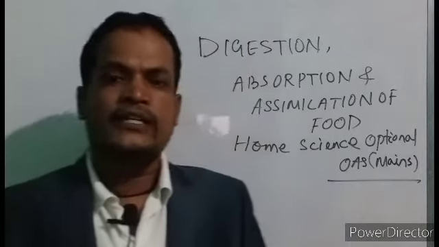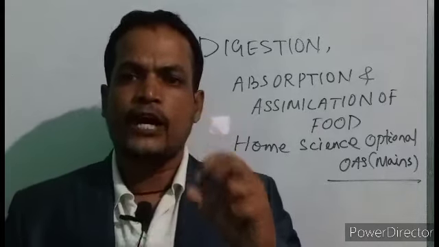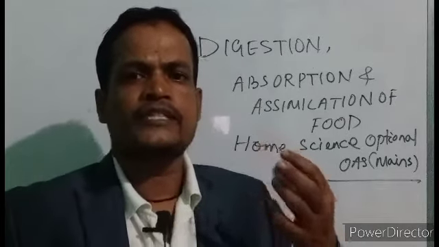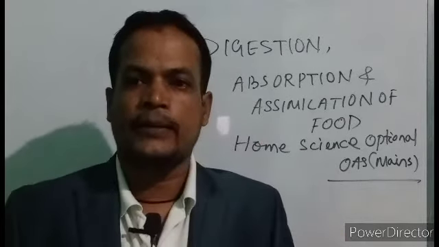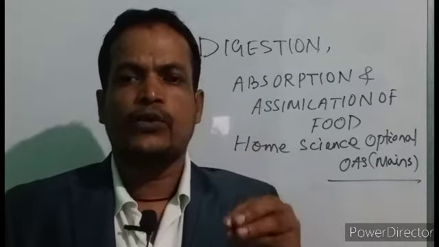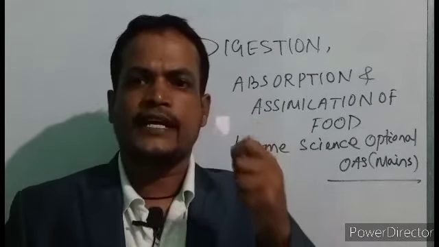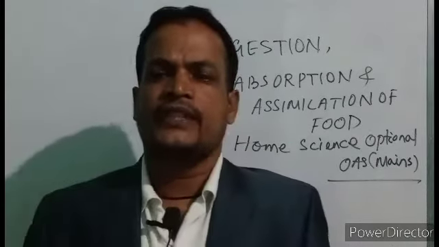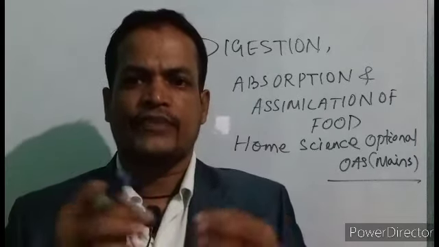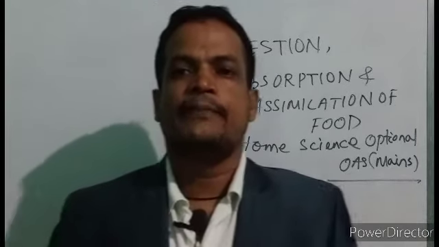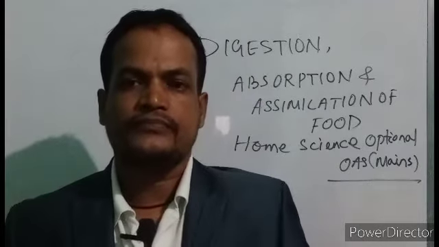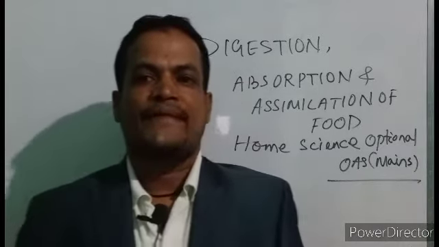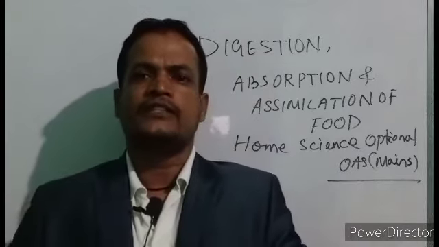Next, come to digestion. What do you mean by digestion? Digestion is a biochemical process. The chemical process taking place in a living organism is called a biochemical process. And in this biochemical process, what happens? The foods eaten by the organisms, the nutrients in complex form, get simplified in the presence of a biocatalyst, that is called enzyme, so that they can be converted into simpler and absorbable forms which can be utilized by the body.